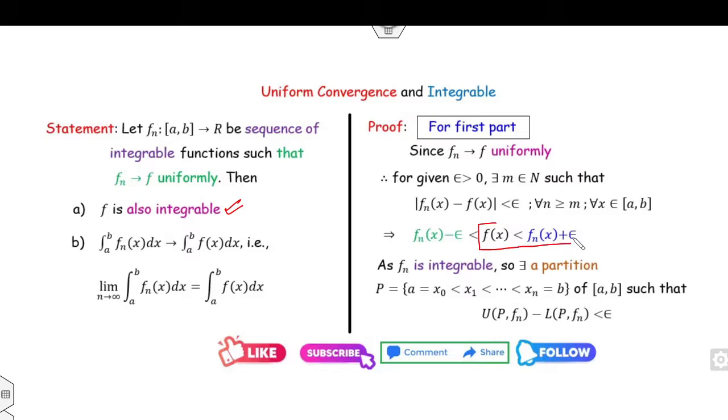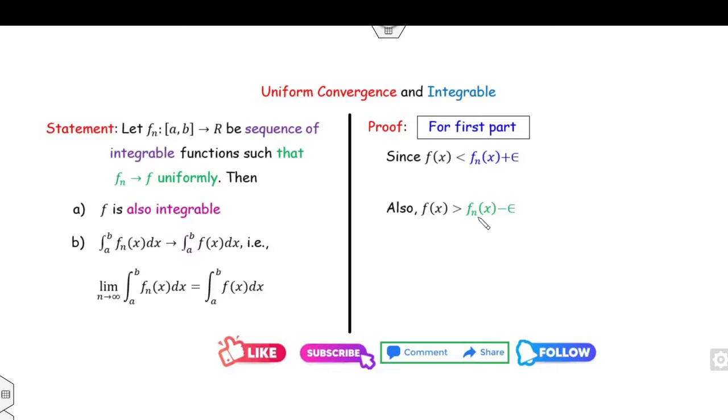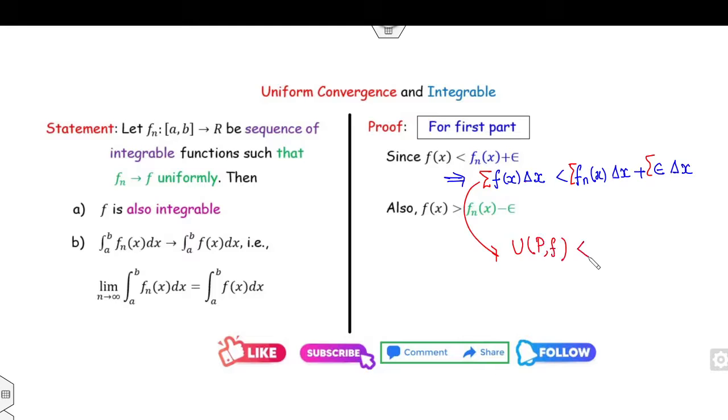Clearly, f is less than fn plus epsilon and f is greater than fn minus epsilon. What does it mean? If you multiply both sides by the change of length, then it will be fn(x) times the change of length plus epsilon times the change of length. And if you take the summation on both sides, what will happen? This is my U(P, f). It is less than U(P, fn) plus epsilon, because it is a supremum. And what is the supremum of epsilon plus fn?